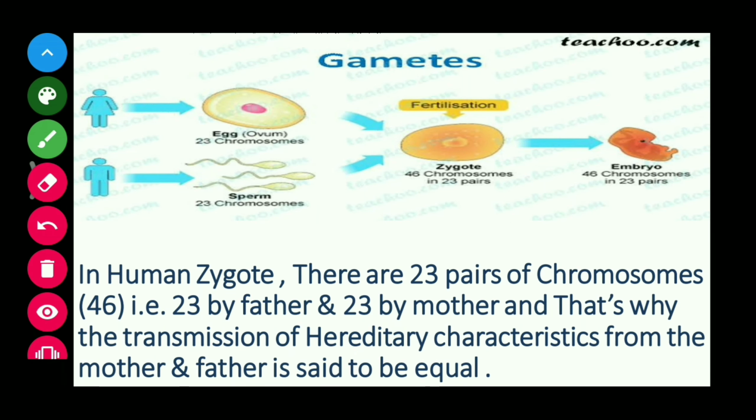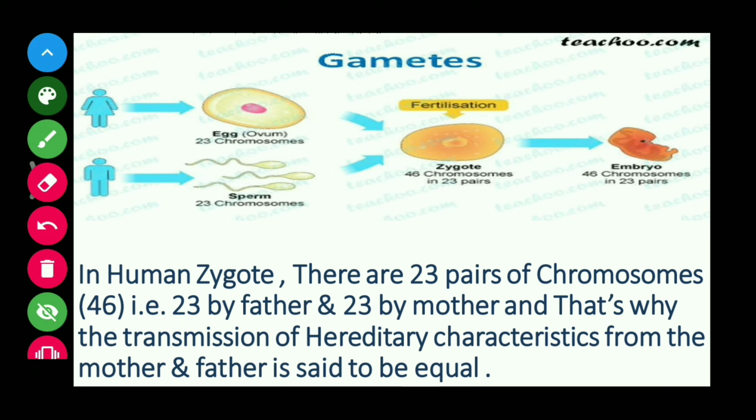As you already know about the process of fertilization, the sperm from the male and the egg or ovum from the female fertilize and make a zygote. In a human zygote, there are 23 pairs of chromosomes. 23 pairs means 46 chromosomes, that is 23 from the father and 23 from the mother. That's why the transmission of hereditary characteristics from the mother and father is said to be equal.